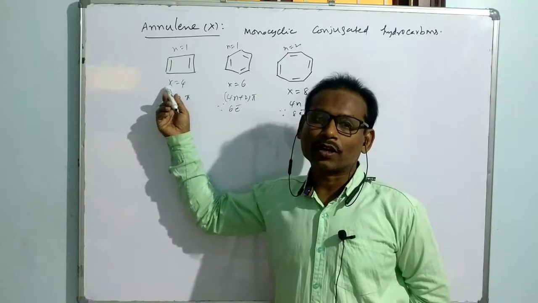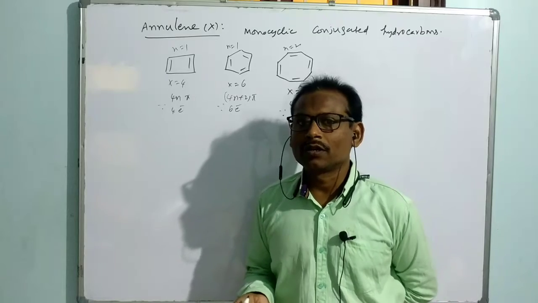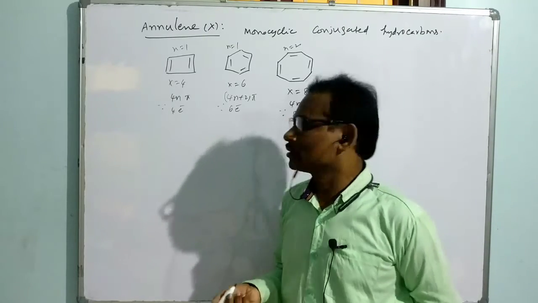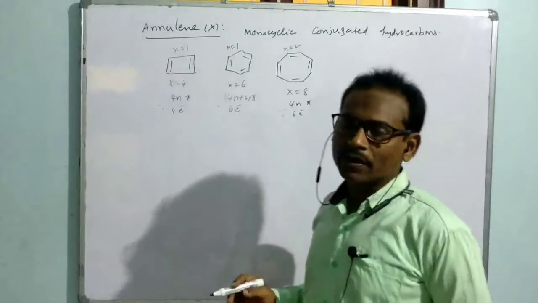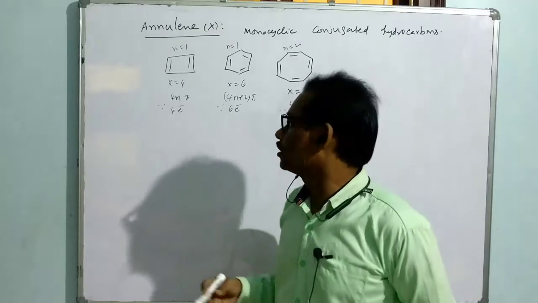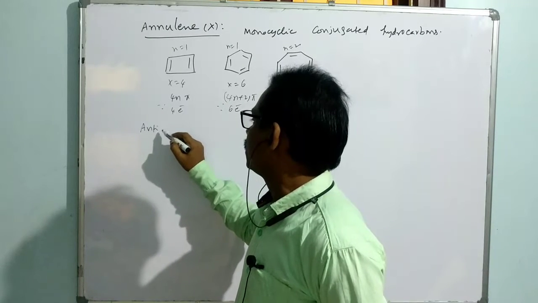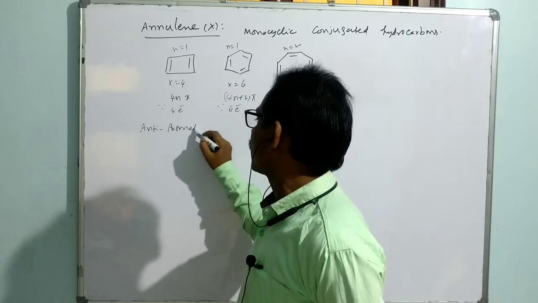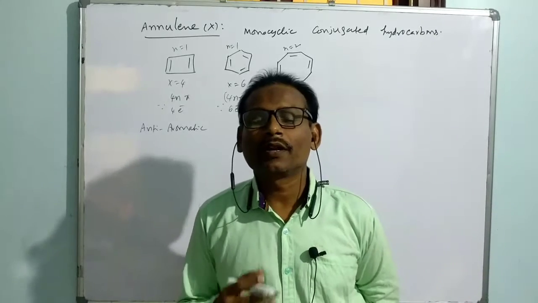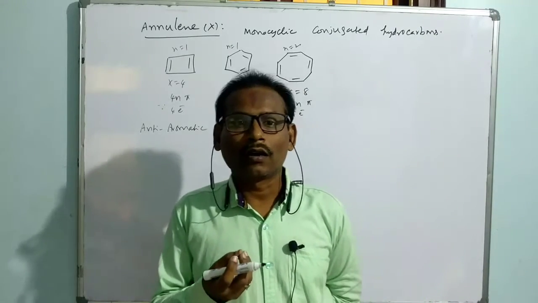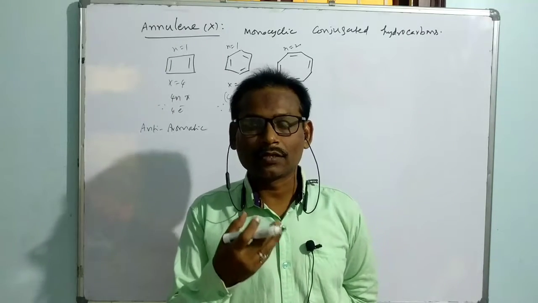So it is a system of 4 electron conjugation, a system of 6 electron conjugation, a system of 8 electron conjugation of monocyclic hydrocarbons. And once the type of conjugation is clear, we can conclude whether it is aromatic or anti-aromatic. So we can say that this is anti-aromatic. As per our knowledge, this is anti-aromatic, and it is also supposed to be anti-aromatic. But I told already, the anti-aromatic species have 2 half-filled orbitals, 2 unpaired electrons in the respective molecular orbitals. That makes it unstable.